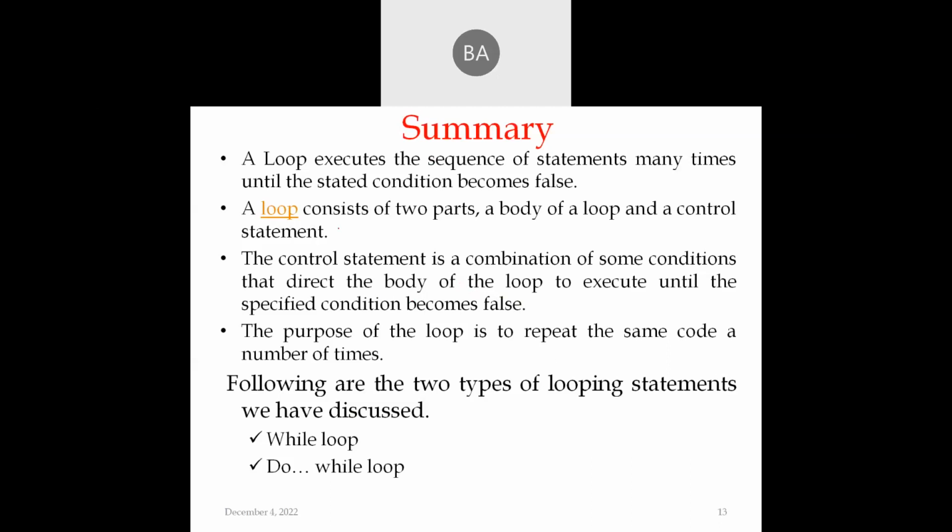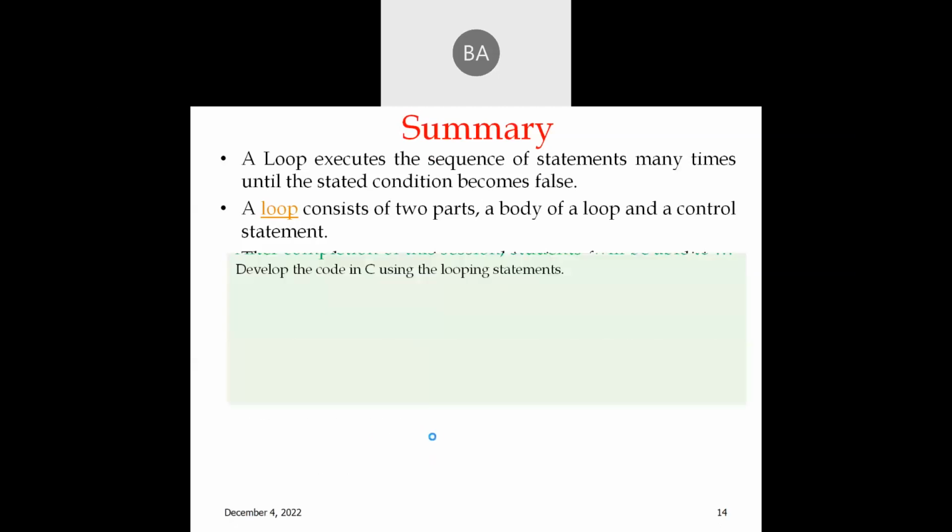The control statement is a combination of some conditions that direct the body of the loop to execute until the specified condition becomes false. The purpose of the loop is to repeat the same code a number of times. If you want to do that, we make use of a loop. There are two important loops that we discussed in this session: one is the while loop and the other is the do while loop.